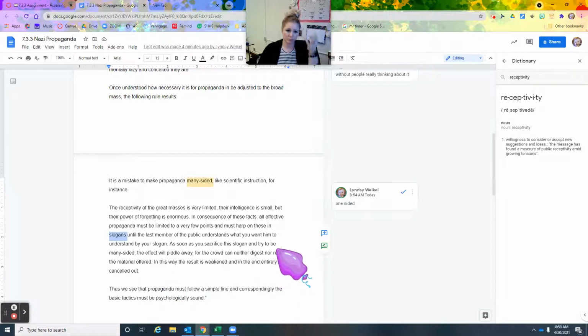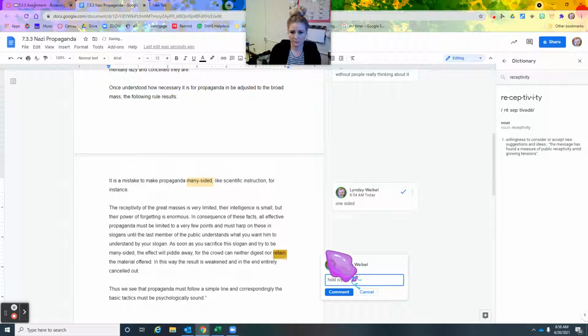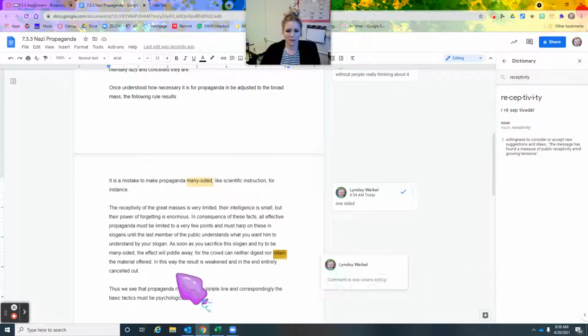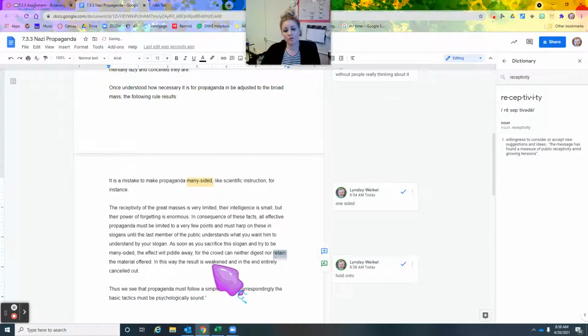Retain means to hold on to. In this way, the result is weakened and in the end, entirely canceled out. So what this paragraph is saying is, if you add too much information, if you make it too hard, people can't understand it and it's not going to work.